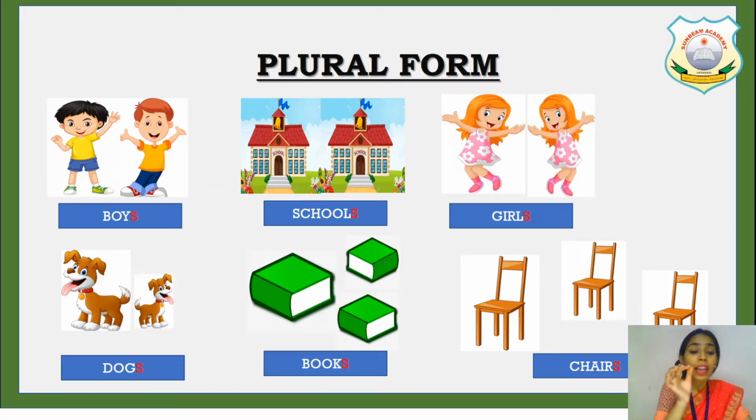Again I am repeating, हर जगह हर word में ये apply नहीं होगा बेटा, but in general terms we always add s and singular becomes plural, right? Girl becomes girls, mother becomes mothers, father becomes fathers, grandmother becomes grandmothers, grandfather becomes grandfathers, house becomes houses, right?